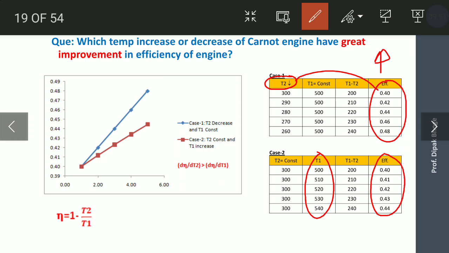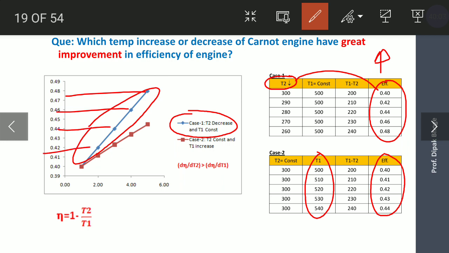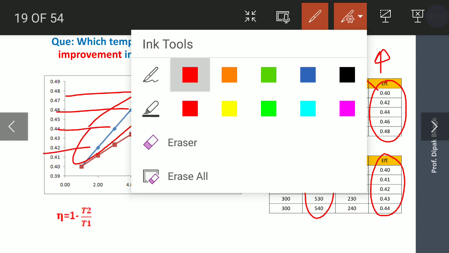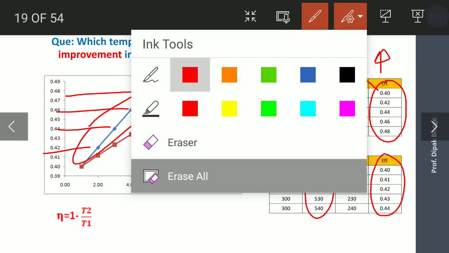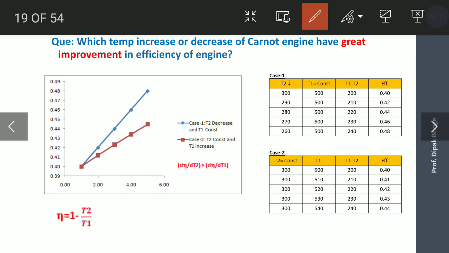So this blue colored graph tells us that decreasing T2 will give you more improvement in efficiency as compared to increasing the higher temperature. So the conclusion is that lowering the lower temperature gives a greater improvement in efficiency than increasing the higher temperature.